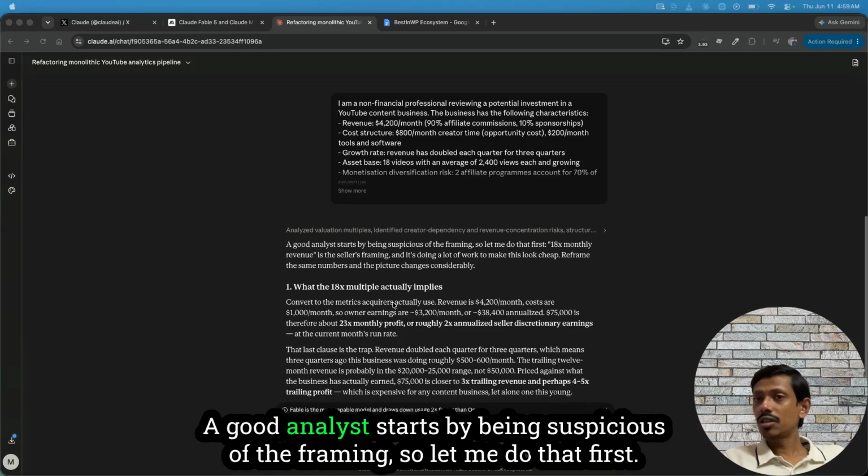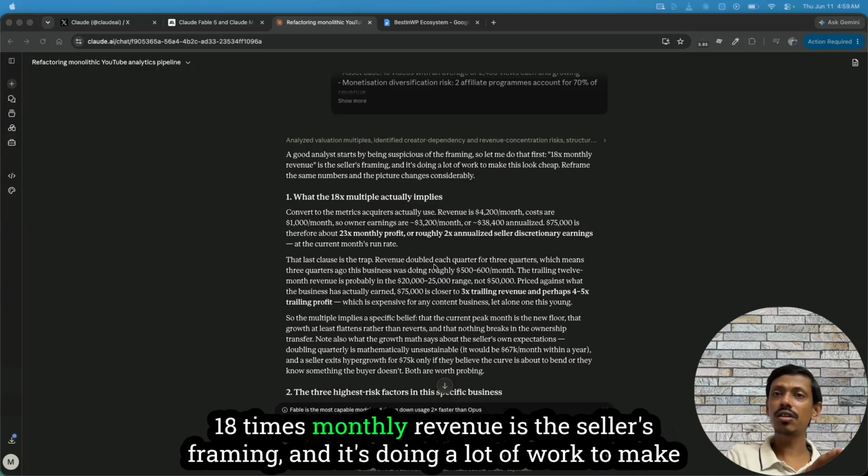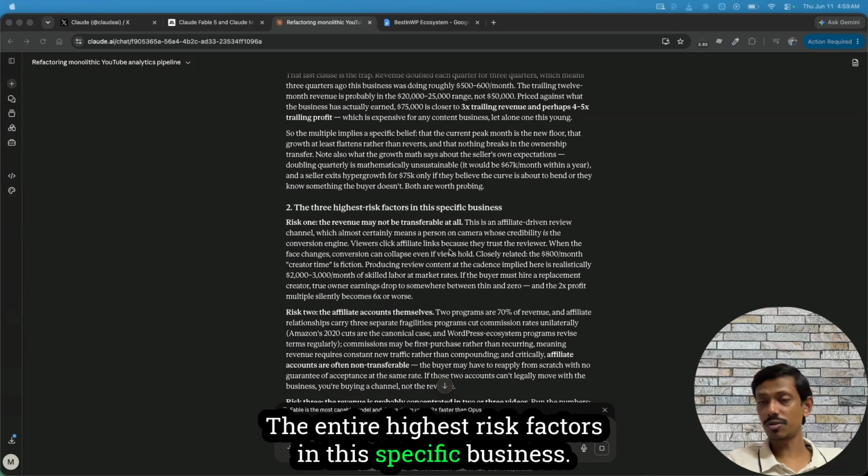There we go. A good analyst starts by being suspicious of the framing. So let me do that first. 18 times monthly revenue is the seller's framing, and it's doing a lot of work to make this look cheap. Reframe the same numbers and the picture changes considerably.